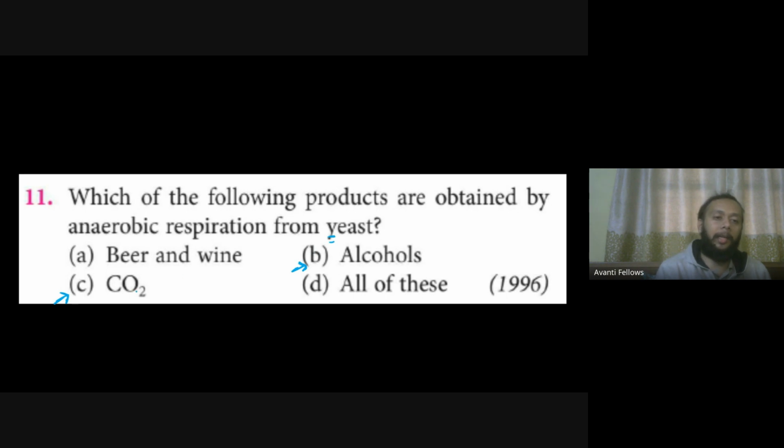Now if these two things are coming, then you can also take into account that beer and wine as well, and then you will find all of these become the correct answer, right? Because alcohol is coming, and CO2 is also getting released over here, and beer and wine are something which you get commercially, you can obtain here. So yes, you can have all of these as the answer. But yes, alcohol is something you'll be getting over here, right?